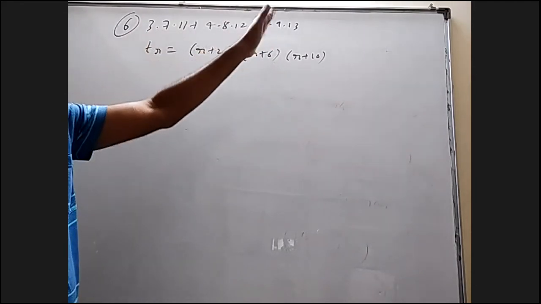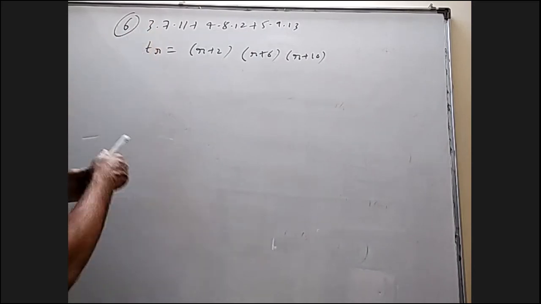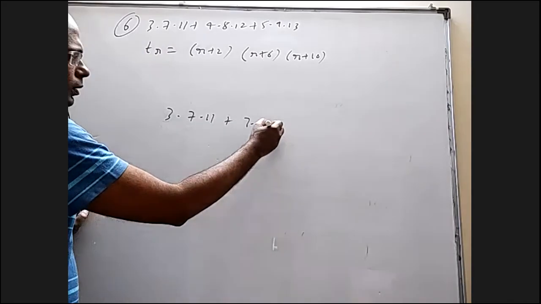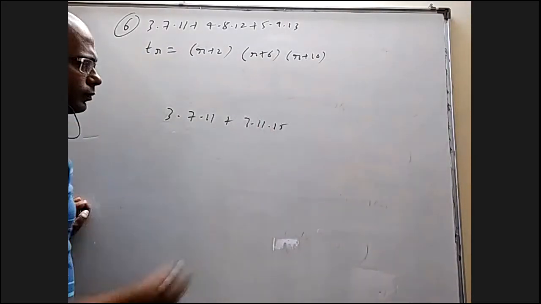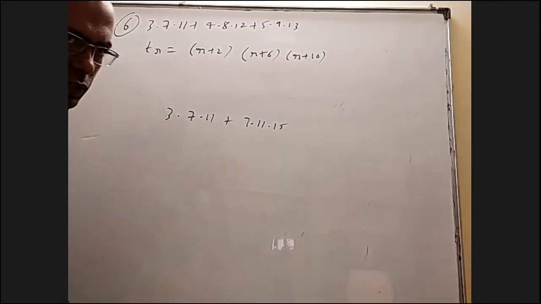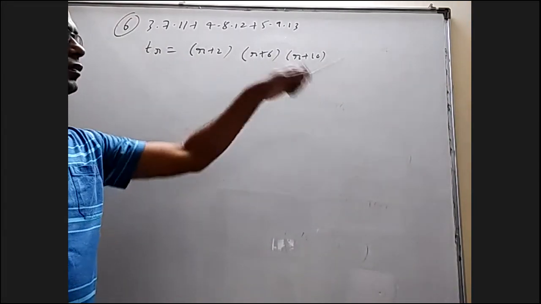The common difference is same, even though normally when we have 3, 7, 11, we expect the next one is 7, 11, 15. That way it's not there, but still the difference is 4, then it's fine. 4 here, 4 here. You can always multiply the next one.